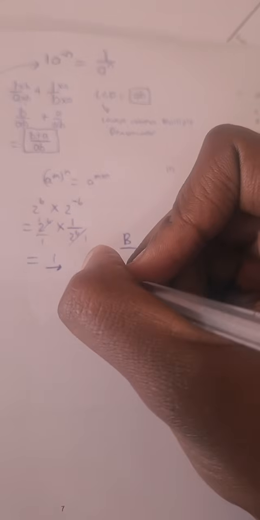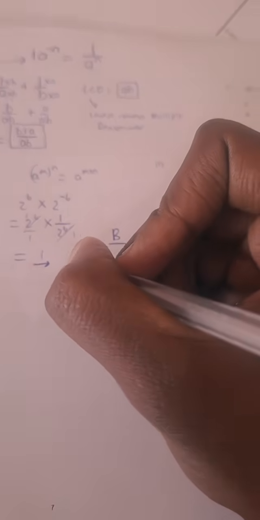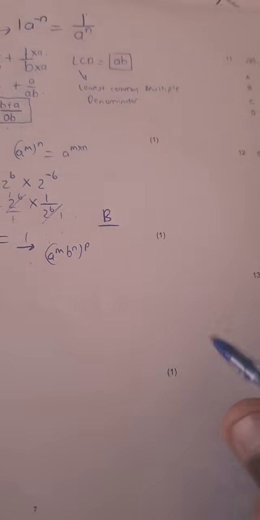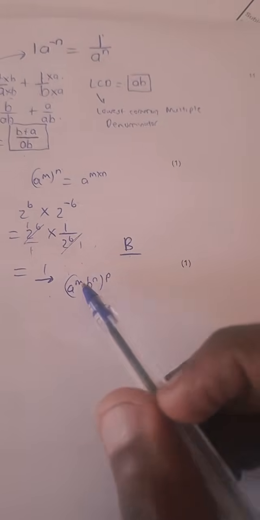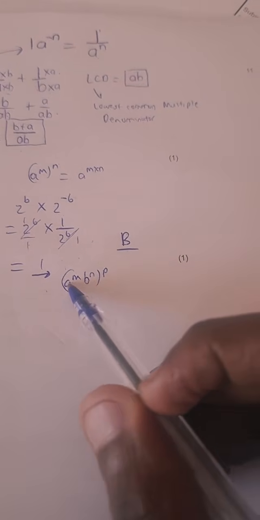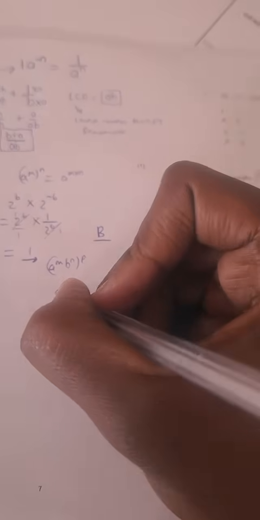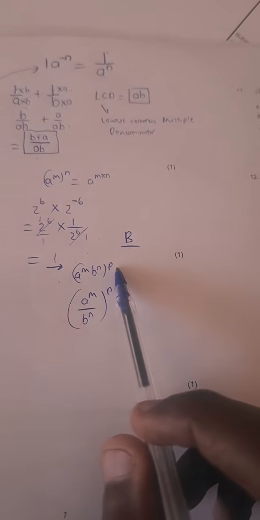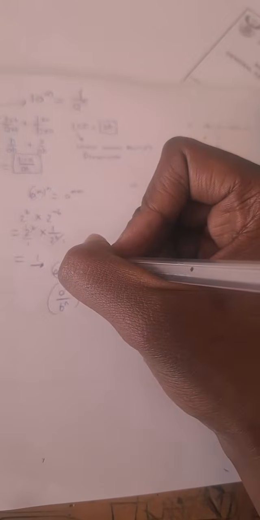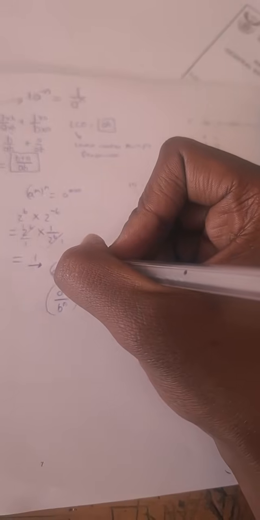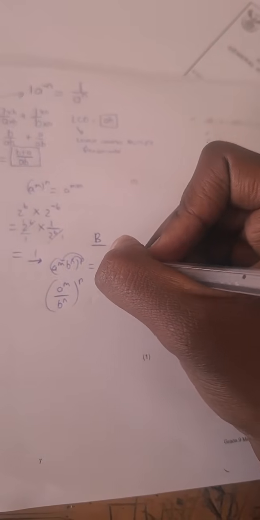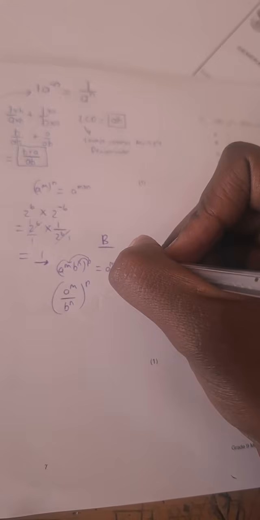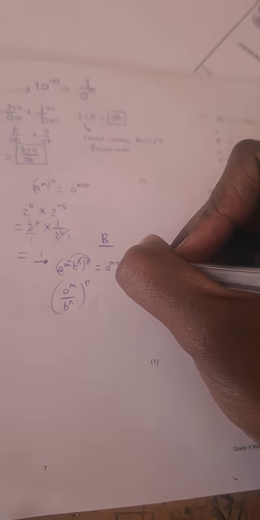Another law to note: a to the power m, b to the power n, all raised to the power p. If we have two bases that are multiplied together, or divided, raised to a certain exponent, do you know what we do, guys? We take this p, we multiply here, we take this p, we multiply there, which means we have a to the power m times p, b to the power n times p, multiplied together.